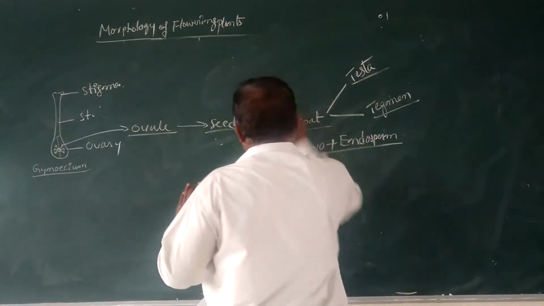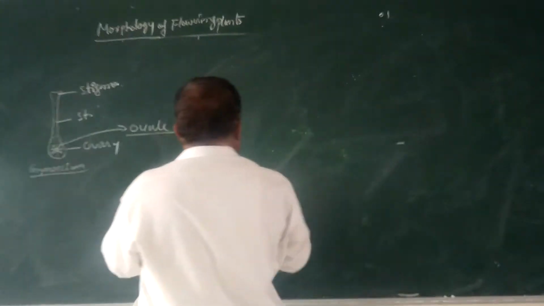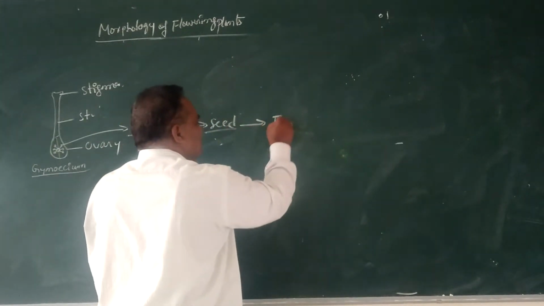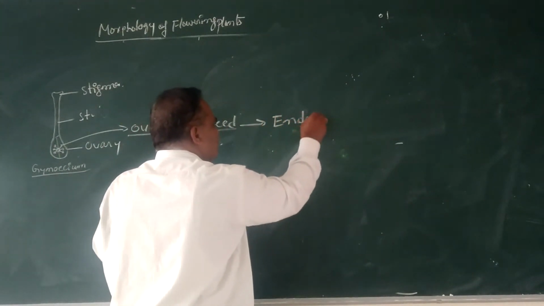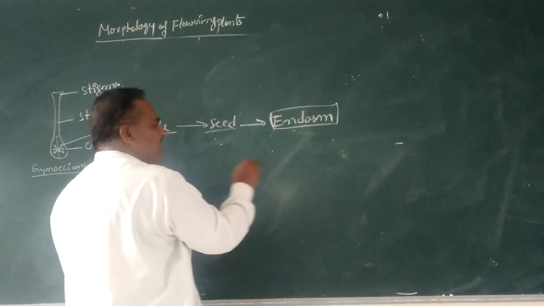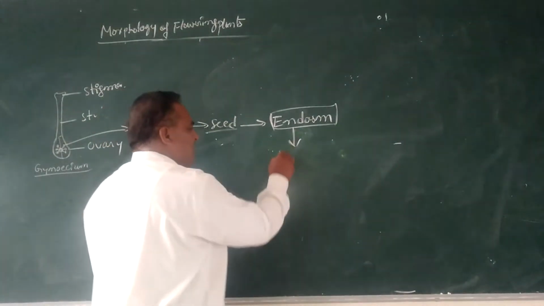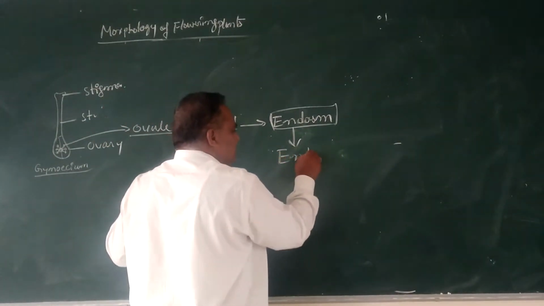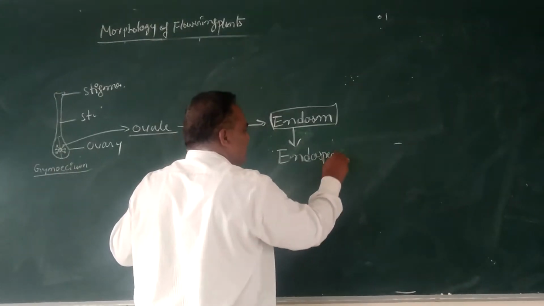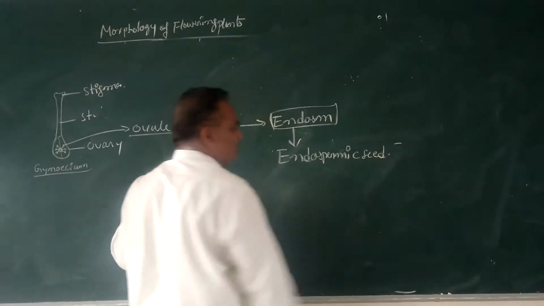Suppose the seed contains endosperm, such kind of seeds are called endospermic seeds.